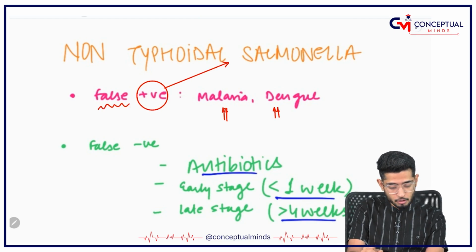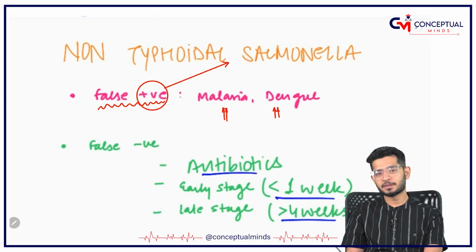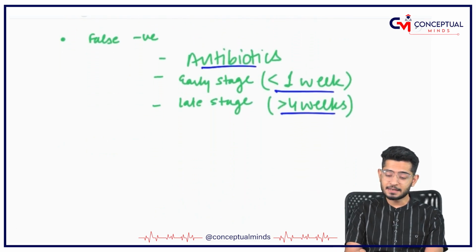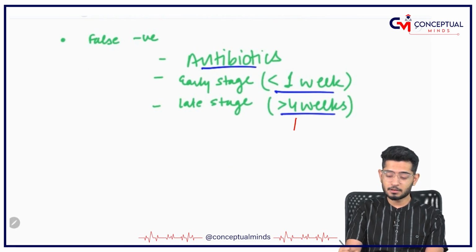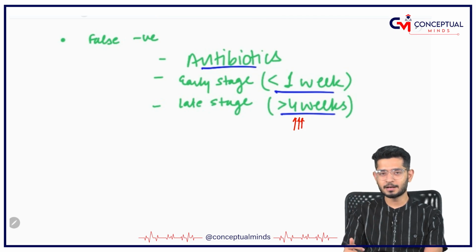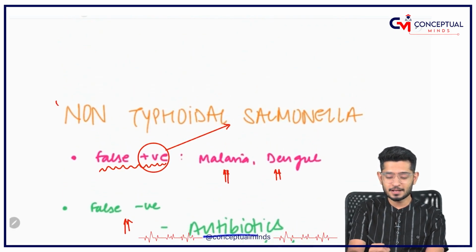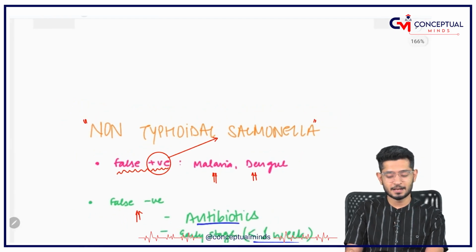This is a false positive test. Whereas in the later stages, like after 4 weeks, the patient has consumed a lot of antibiotics, and when you check, obviously you are not going to see any salmonella. So this is a false negative. So this is called non-typhoidal salmonella.